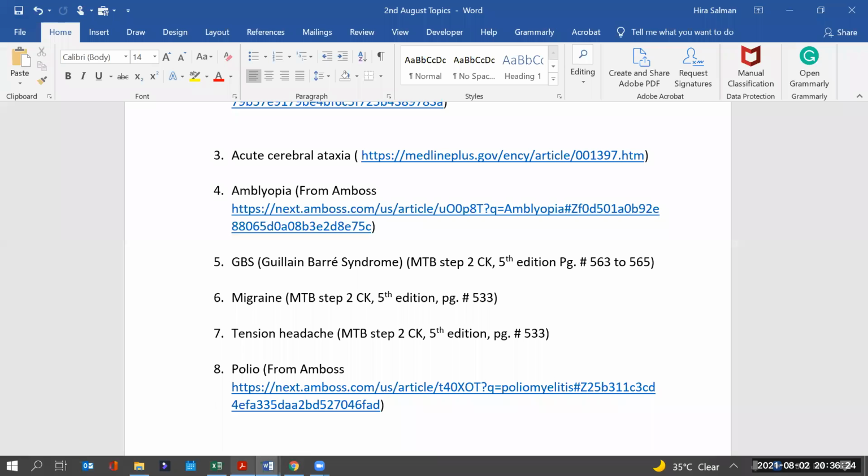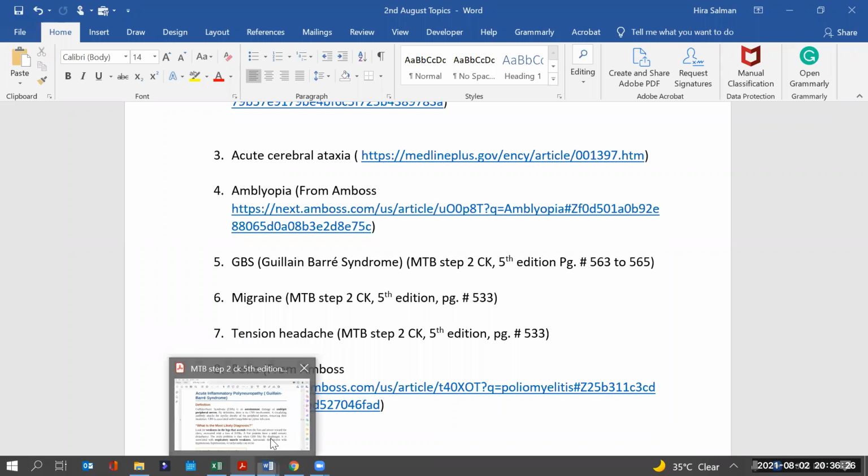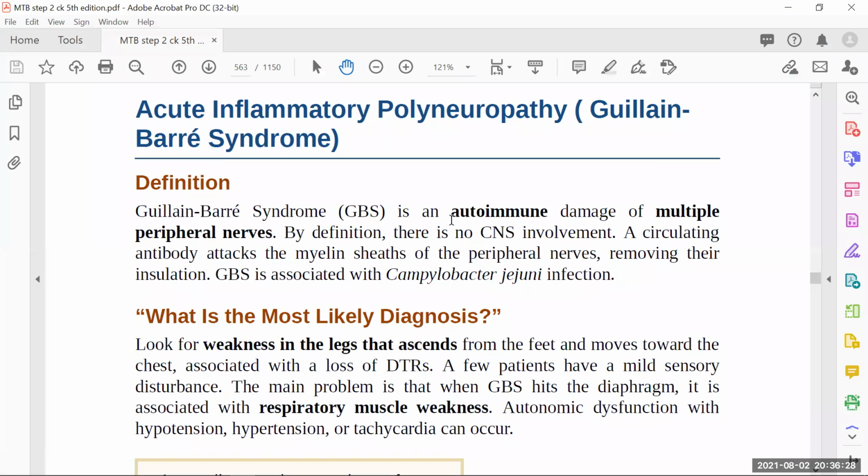Okay, so let me take you to MTB. It's good in MTB. In Guillain-Barré syndrome, it's an autoimmune damage of multiple peripheral nerves. So again, it's one of the autoimmune conditions. We will see multiple peripheral nerves are involved. The peripheral nerves supply the periphery, any voluntary or maybe involuntary muscles, those away from the body. We call them peripheral nerves, or spinal nerves are actually called peripheral nerves.